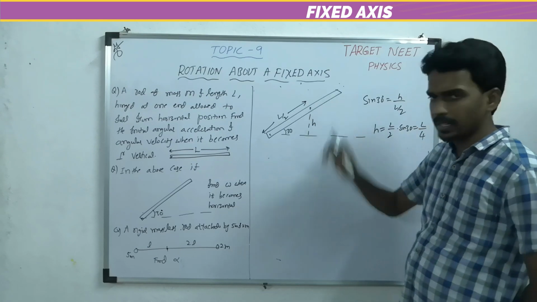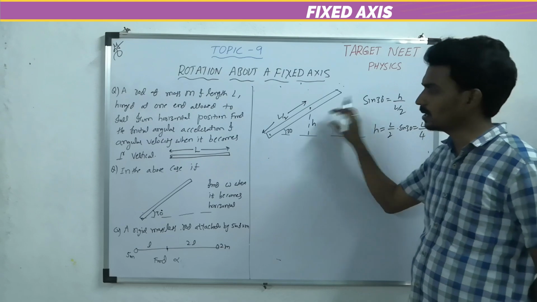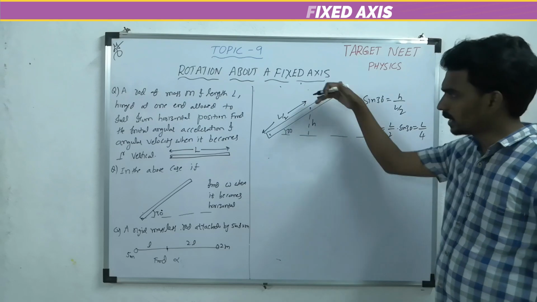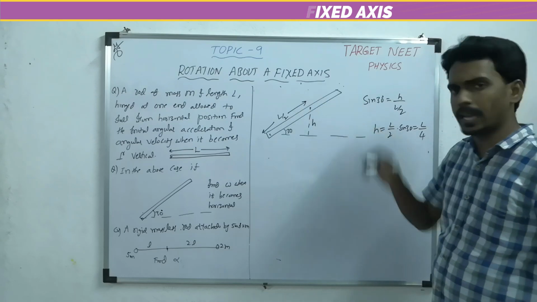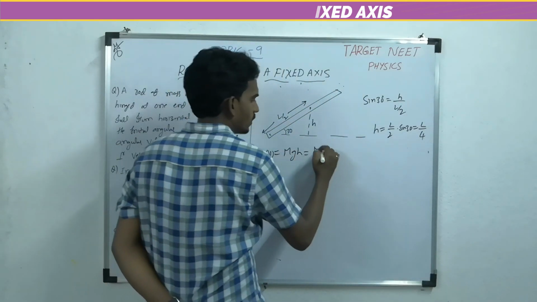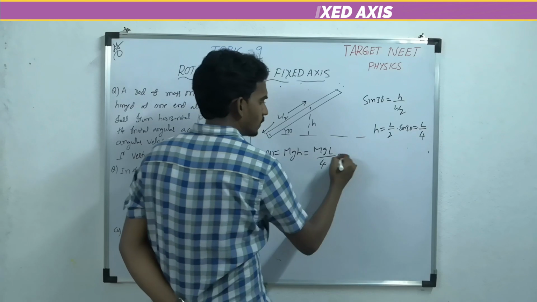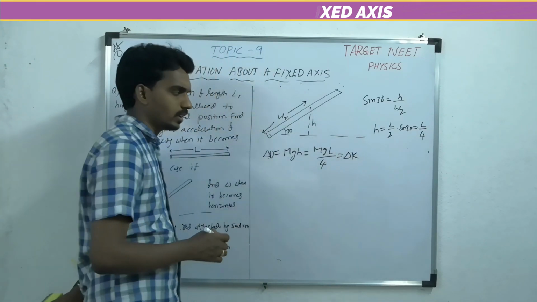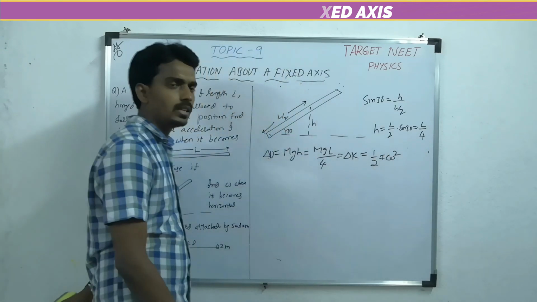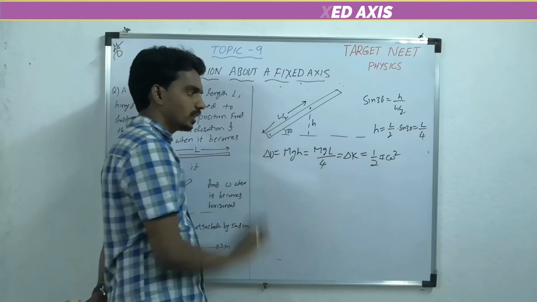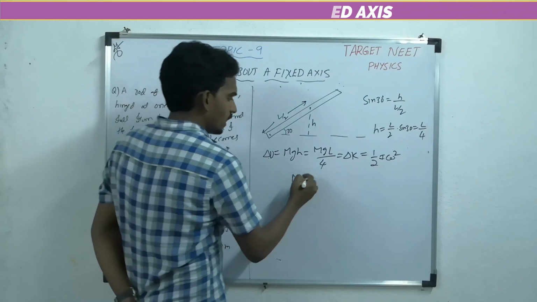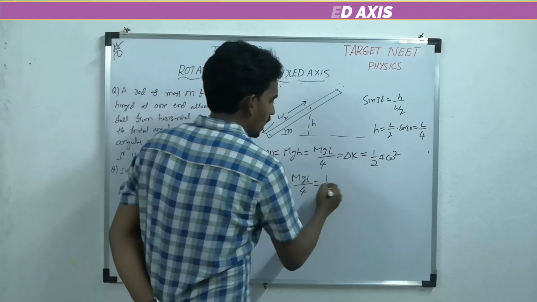So the initial height from the horizontal position is h, and that h is L by 4. So when it becomes horizontal, the decrease in height of the center of mass is h. So the decrease in potential energy is mgh, nothing but mg L by 4. That must be equal to the increase in kinetic energy, and the kinetic energy is half I omega square, because starting from rest there is no initial kinetic energy. So this is the final kinetic energy. So mg L by 4 equals half I.